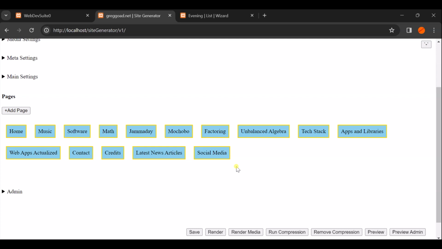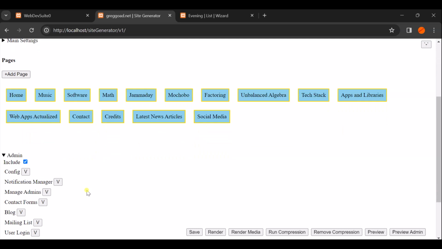And that lets me have this massive sprawling website with all these pages and smooth animation between all of them, which is a very encapsulating user experience. If you haven't been to greggoad.net, go.